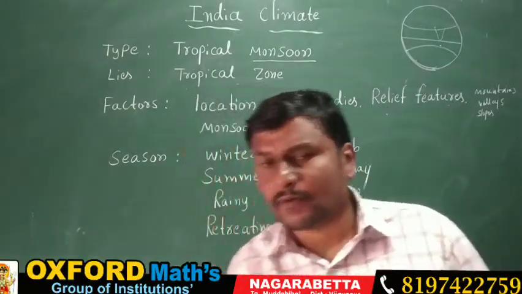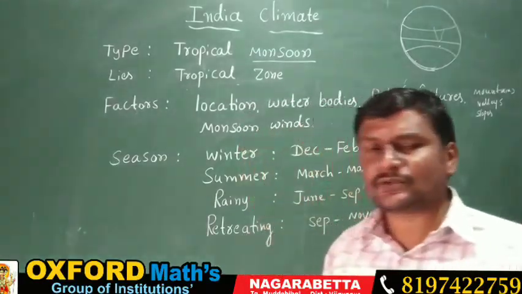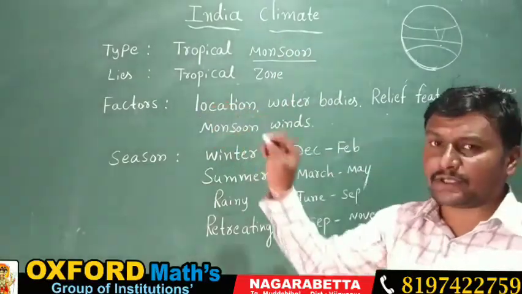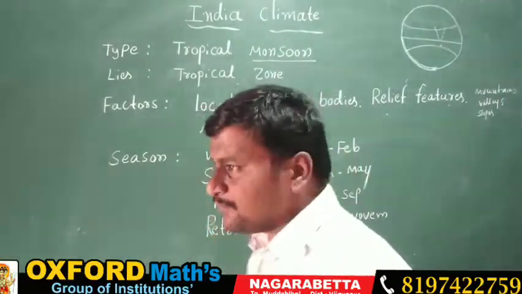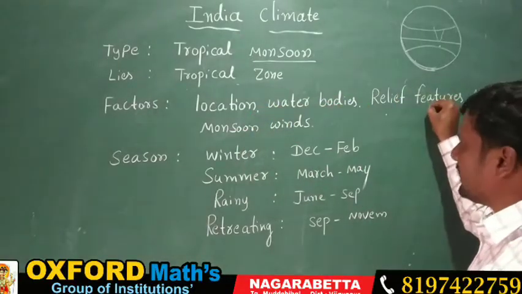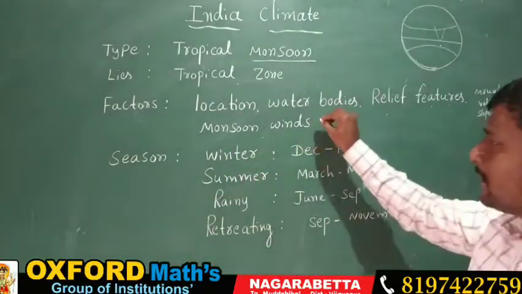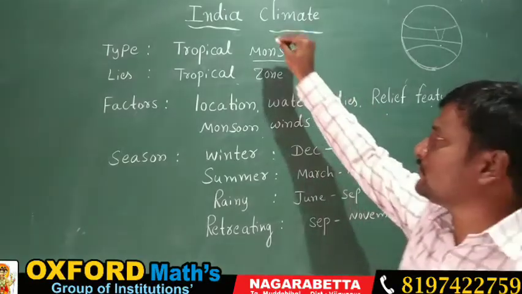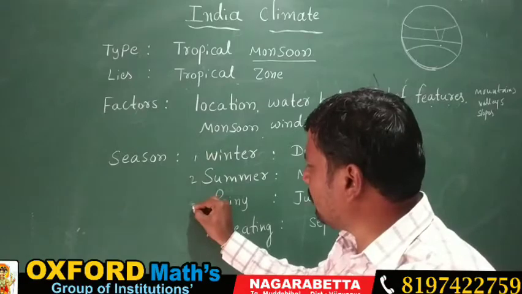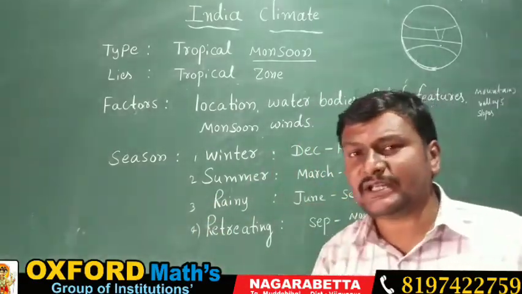Sometimes for your exam, they are going to ask you a 2-mark question: Which are the factors that influence the climate of India? What do you have to write? Only 4 points you have to write. The first is location, the second is water bodies, the third is relief features, and the fourth is monsoon winds. On the basis of these factors, we are going to divide the Indian climate into how many types? So totally 4 types of seasons we are going to see. So how does it change?